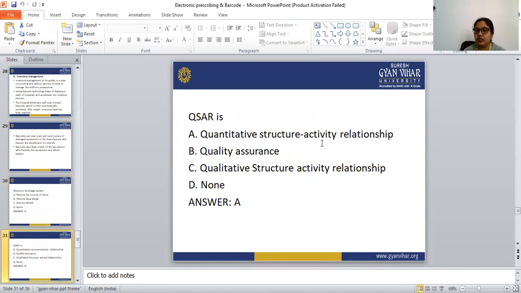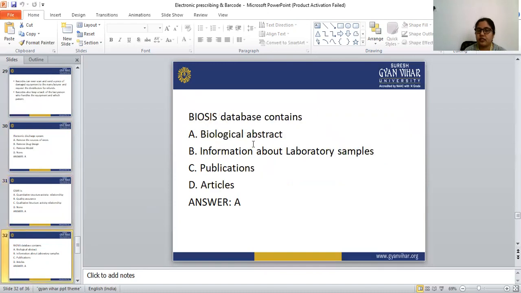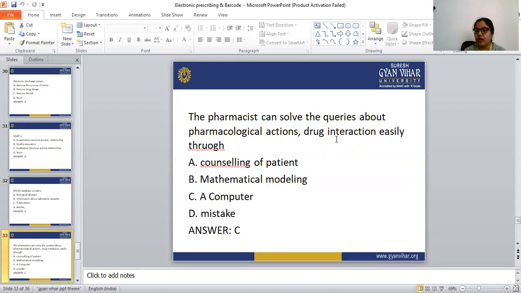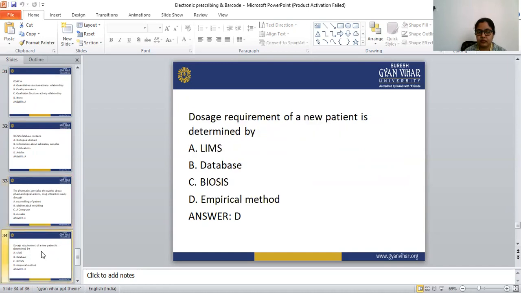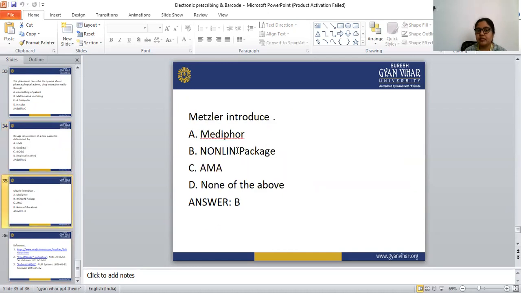QSAR is quantitative structure activity relationship. The BIOSYS database contains biological abstracts. The pharmacist can solve queries about pharmacological action and drug interaction easily through a computer. Dosage requirement of a new patient is determined by the empirical method. Metzler introduced the NONLIN package, so the correct answer is NONLIN.